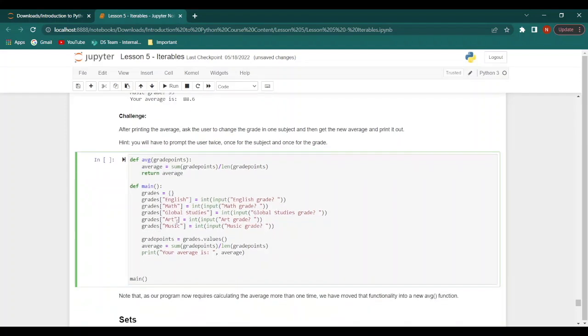Now let's come below this part of the code and let's start afresh. So let's say we have subject equal to input, choose a subject to change your grade.